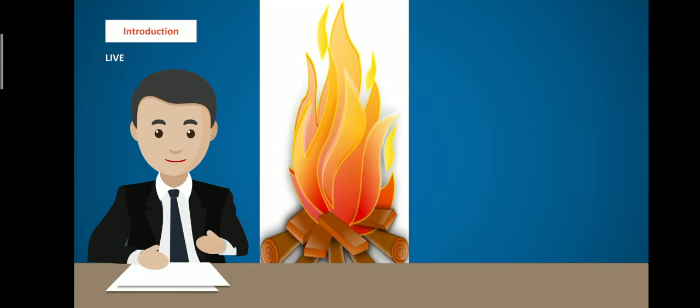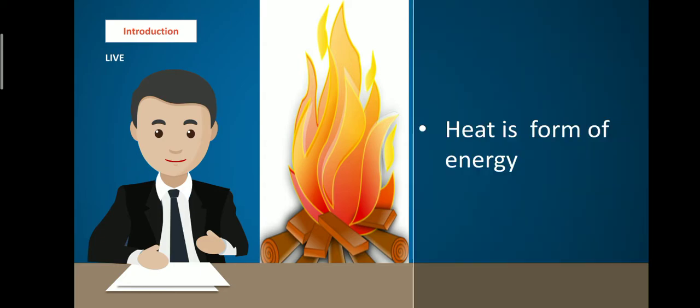So what is heat? Heat is not matter. It doesn't occupy space or have mass. So it is not matter, but it is a form of energy, like light energy, wind energy, all those things. It is also a form of energy.